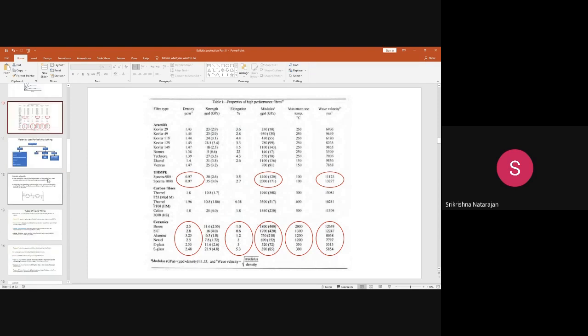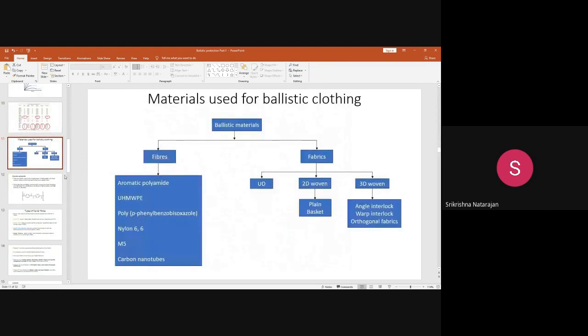All these fibers we have already discussed, the types of materials used, the types of fibers and their varieties, the different categories of fibers, and their advantages. So today we will discuss briefly the types of fabrics and some parameters influencing the ballistic protection.